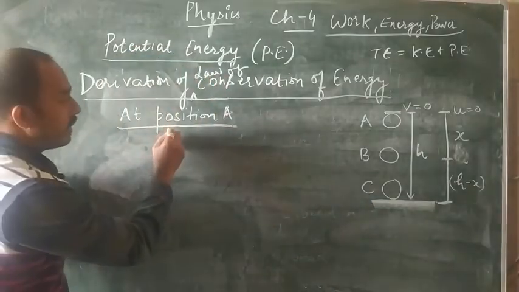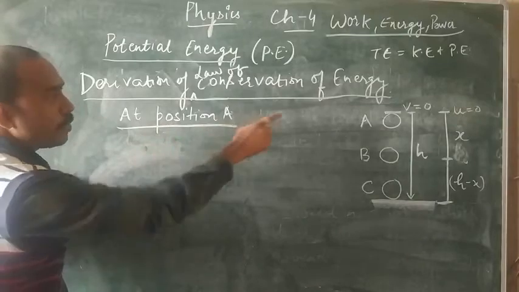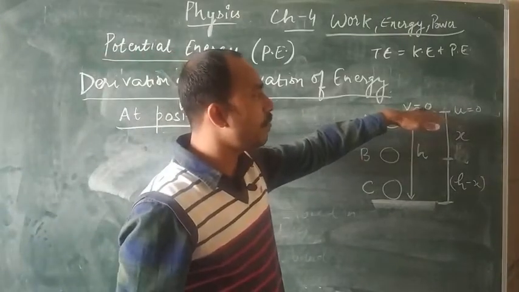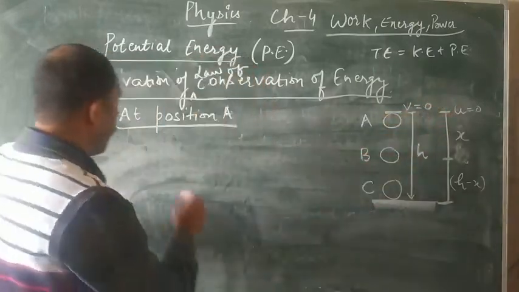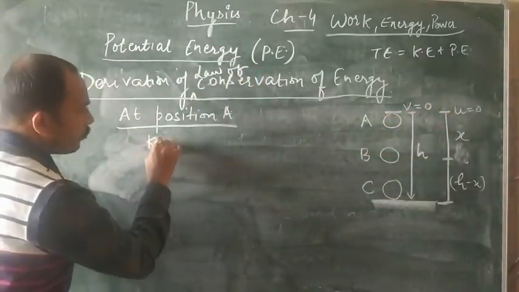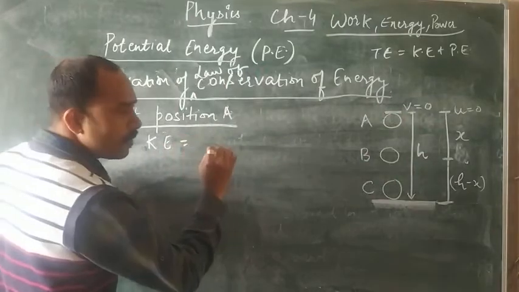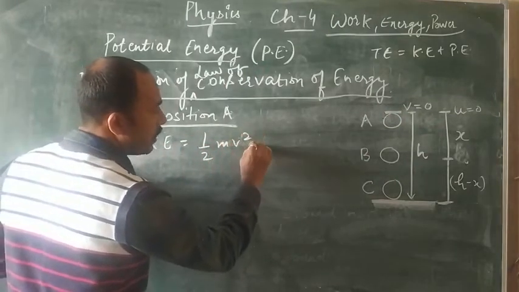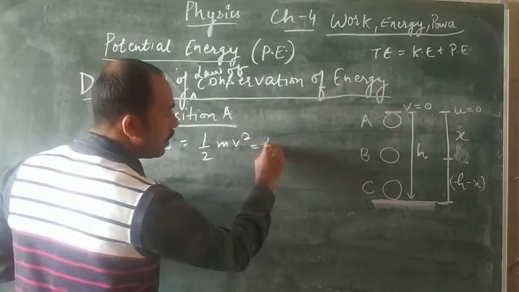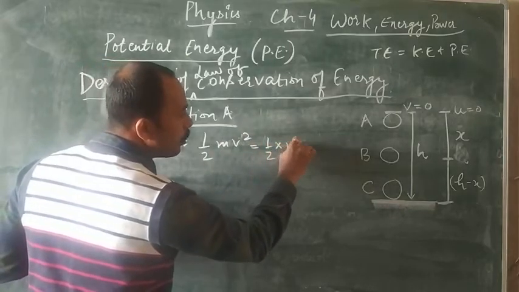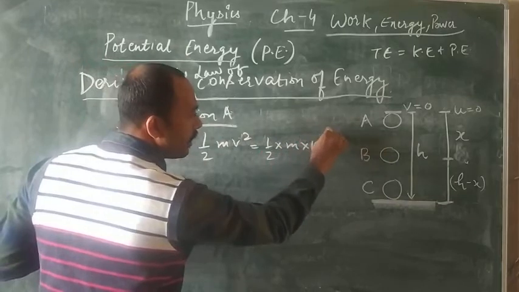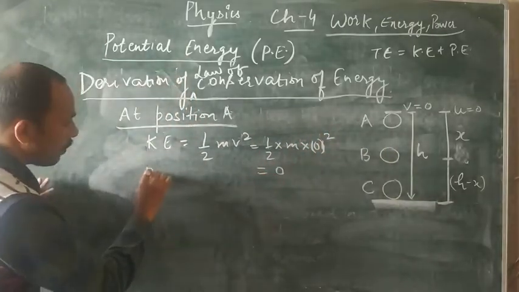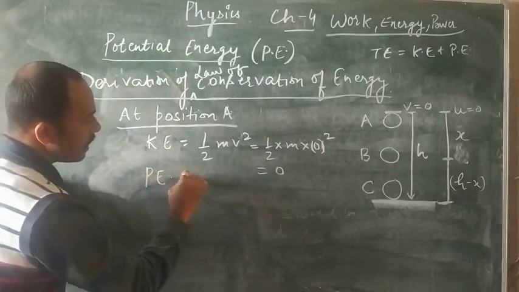So when we start with position A, we know that the final velocity is 0. When the body reaches the maximum point, the final velocity is 0. Now if we have to calculate kinetic energy, we know the formula, kinetic energy is half mv square. So when the velocity is 0, can we write m into 0 square? So it will be 0.